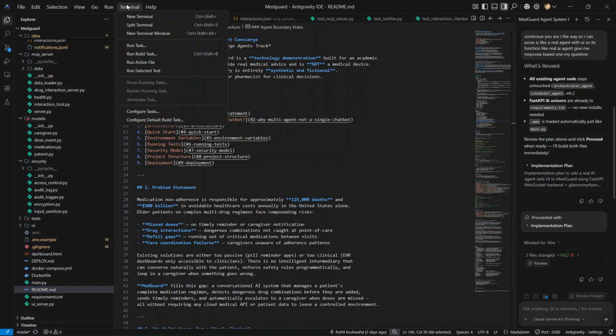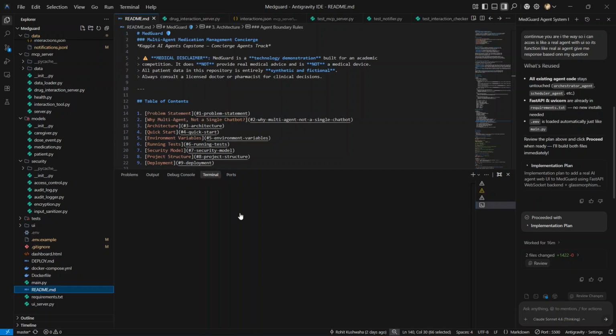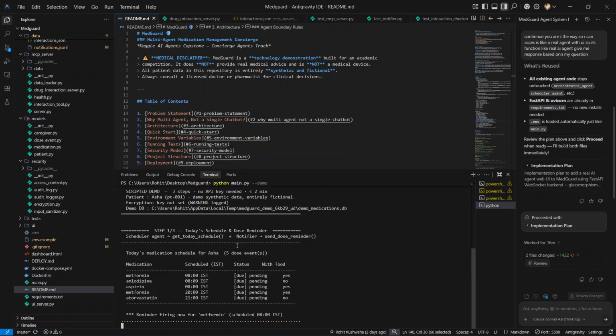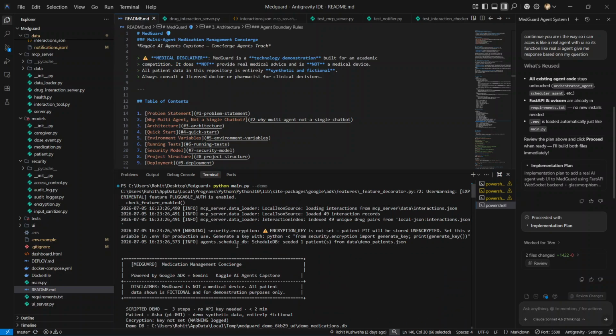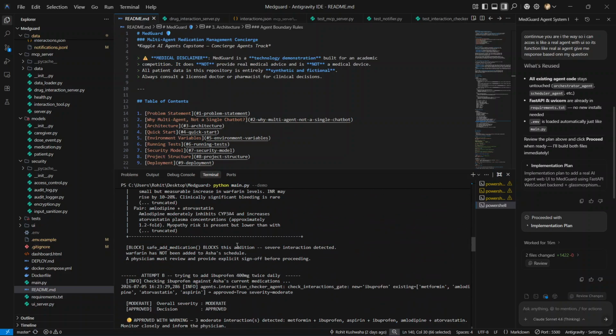So come to our terminal. Now let me show you the demo. This runs completely offline, no API key needed, so you can reproduce this exactly from the GitHub repo. Watch what happened. All three cases successfully ran. Let's talk about all three cases separately.